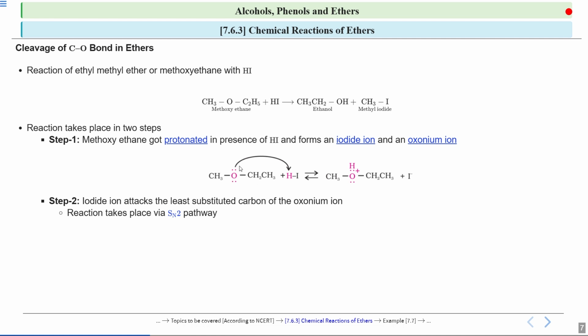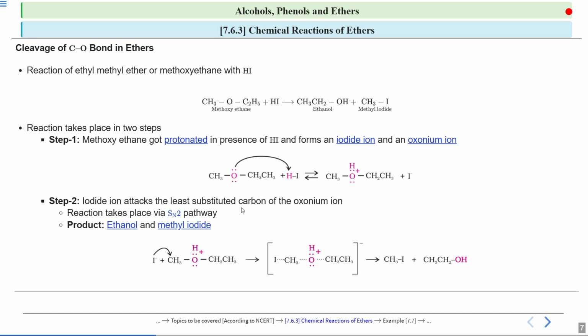Now remember I told you, if any of the R or R dash forms a 3-degree carbocation or is resonance stabilized, then we go via the SN1 pathway. But if we look at this particular compound, this is methyl and this is primary. So there is no case of a 3-degree carbocation or any resonance stabilization. So where will this iodide attack? On this carbon or on this carbon?